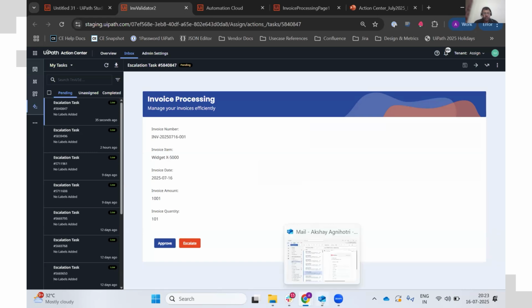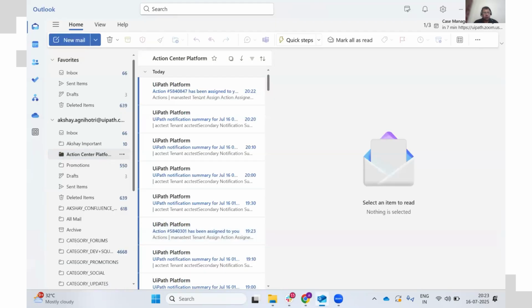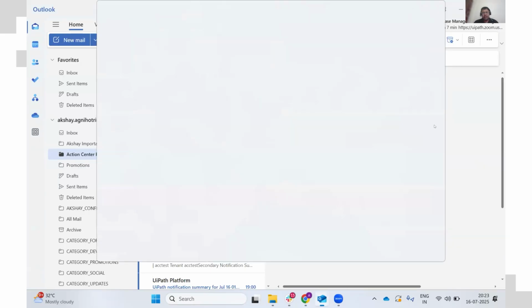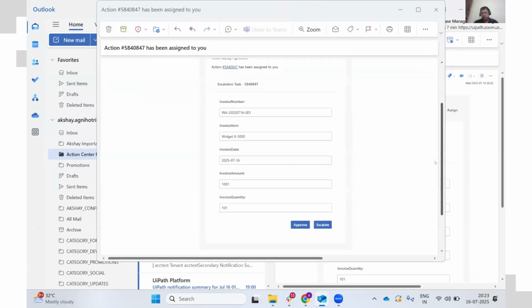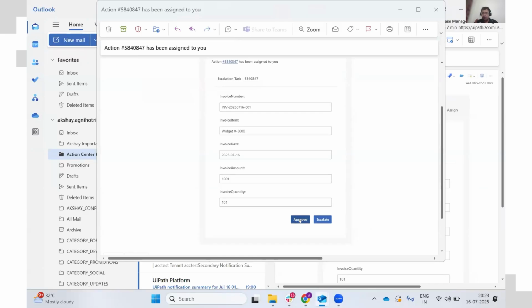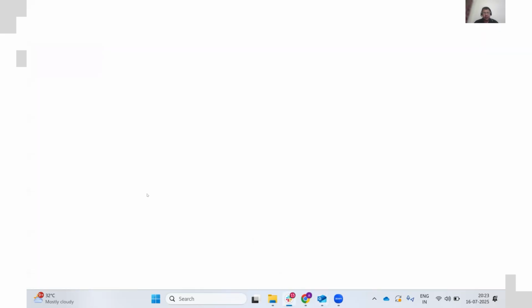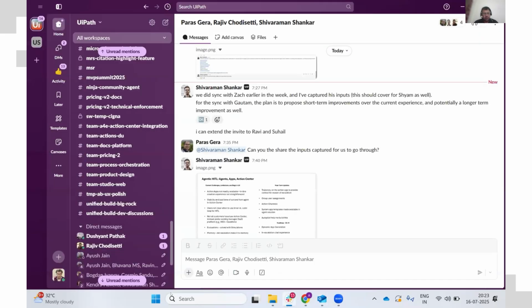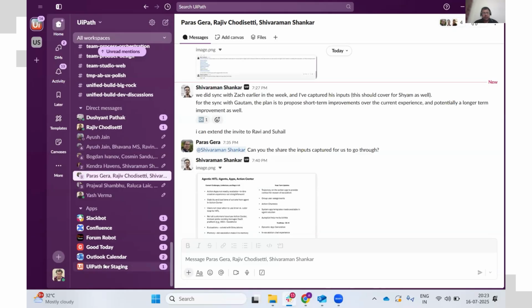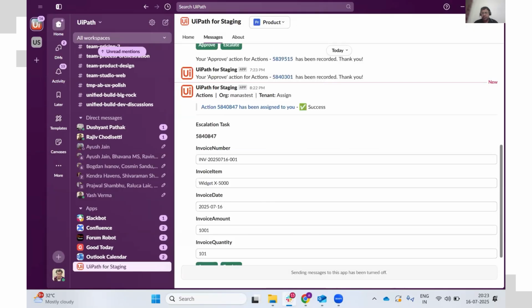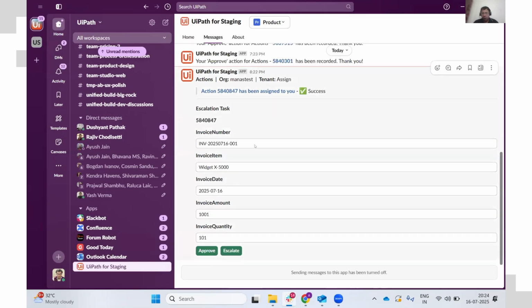But now with this feature, if you go to your Outlook, you'll also be getting the same form fields in your Outlook. That means if I just click the button here, you'll perform the same action which you used to perform in Action Center. If I go to Slack, I will be getting a DM. So if I go to UiPath staging, which I'm using, the staging account, that's why it's coming as UiPath staging. But in your case, as you will be using production, it will be UiPath. So as you can see, again, all the form fields are there. I can edit them. Edit functionality will be available by the GA. So let us keep it as it is, and I'm just going to say approve.